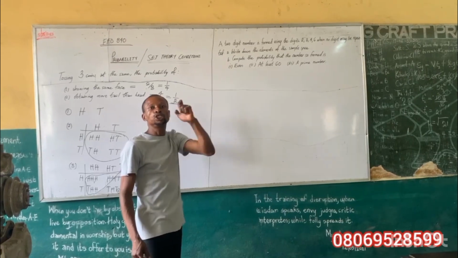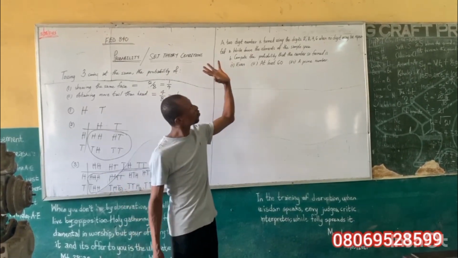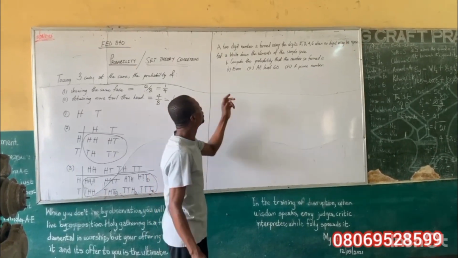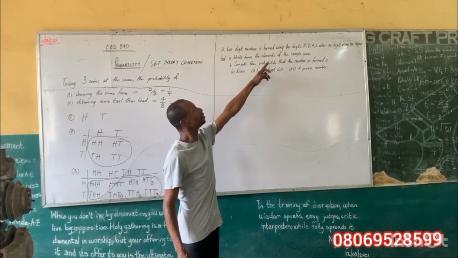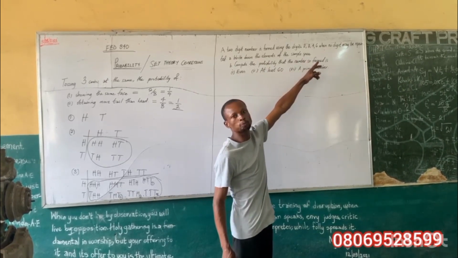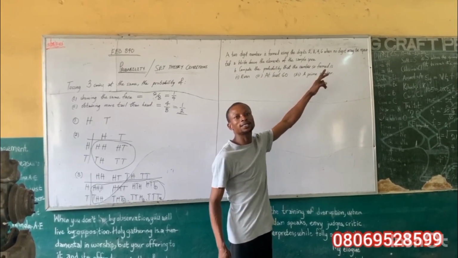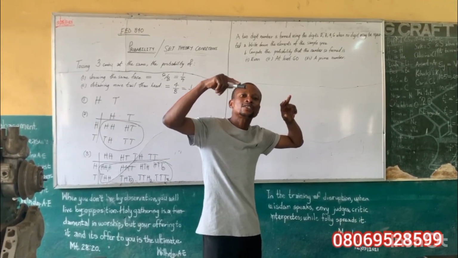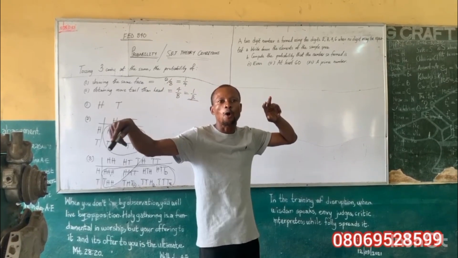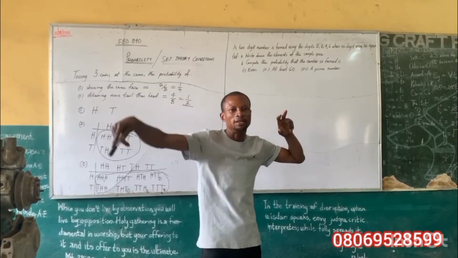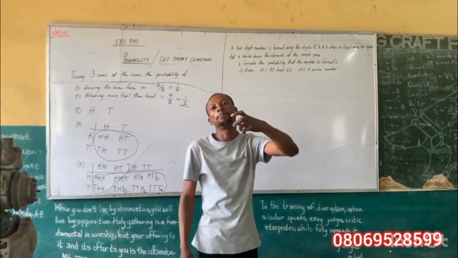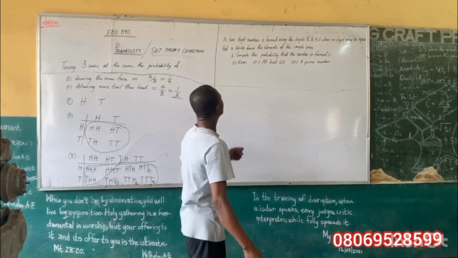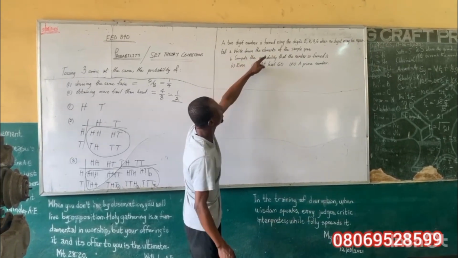We are forming a 2-digit number out of 4 digits when no digit is repeated. The question now says, write down the elements of the sample space. If you remember, we said the sample space is the set of the possible outcomes in a random experiment. I want us to bear this in mind, because these are part of the questions we see in our objective questions.